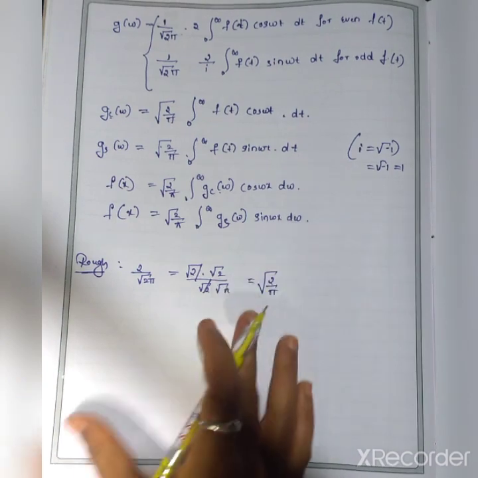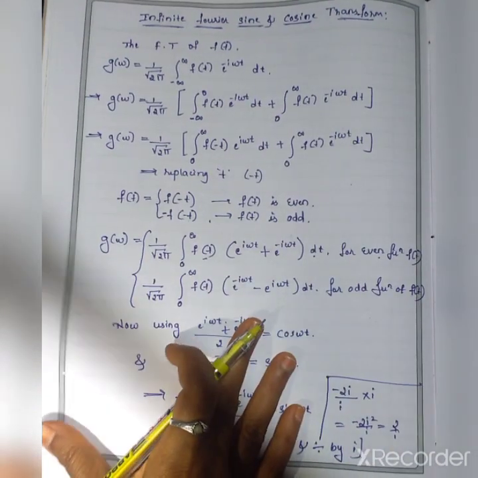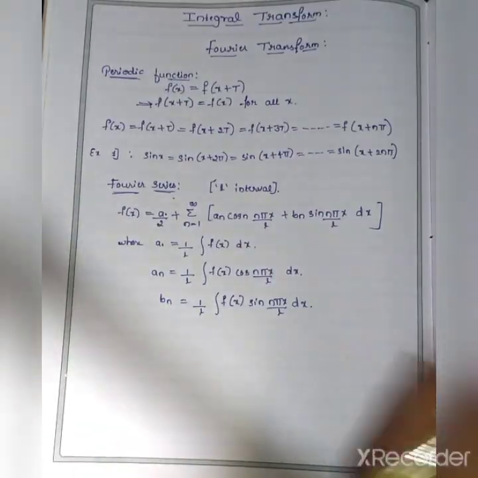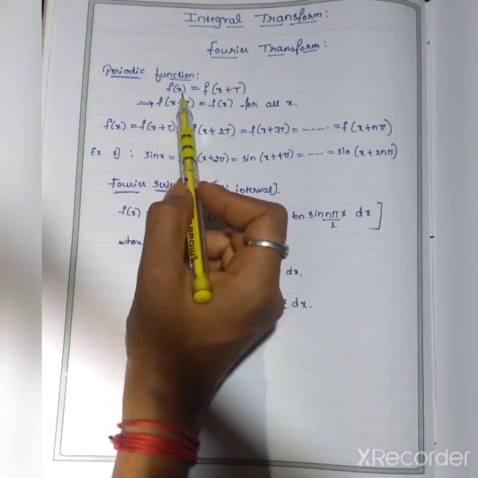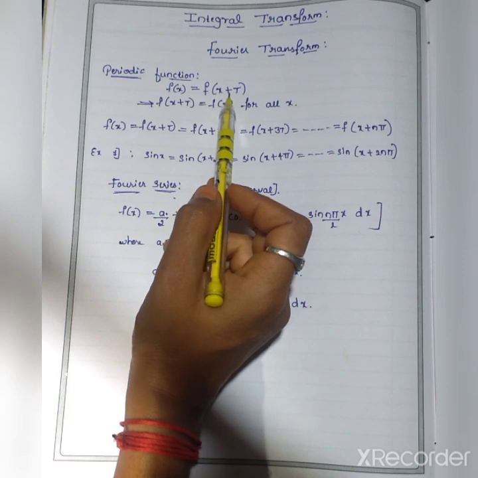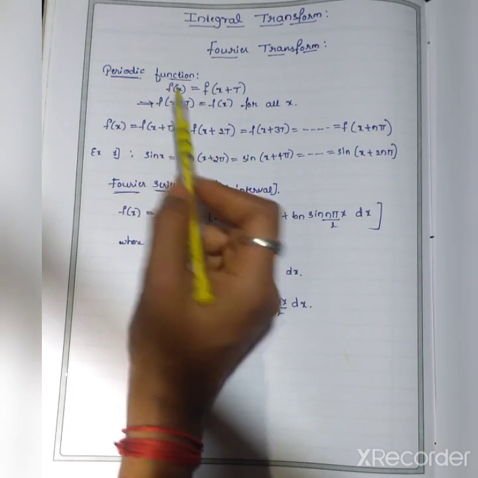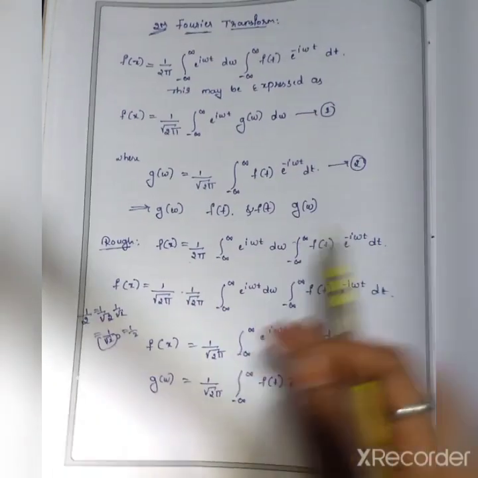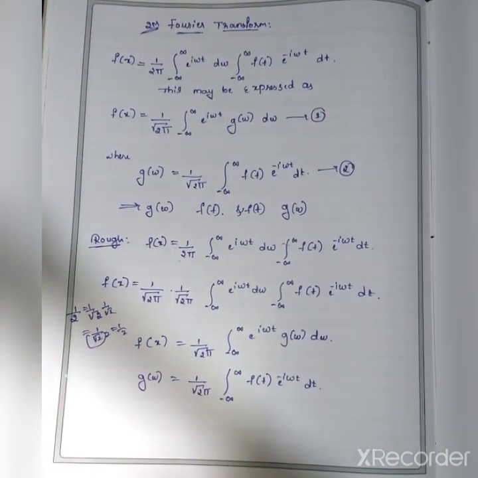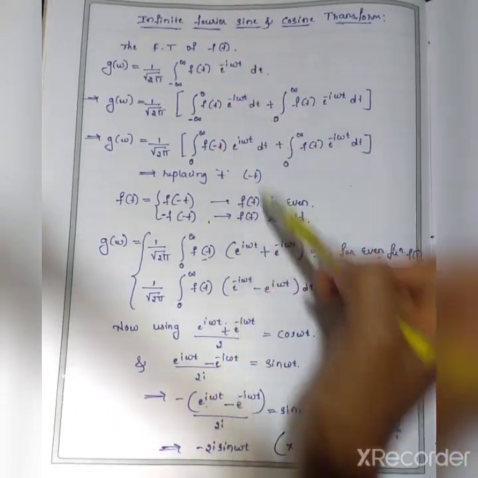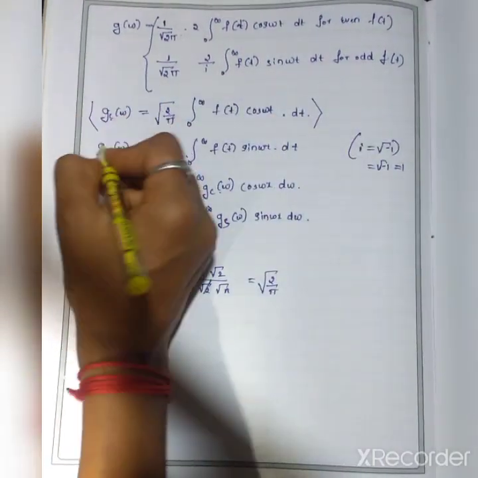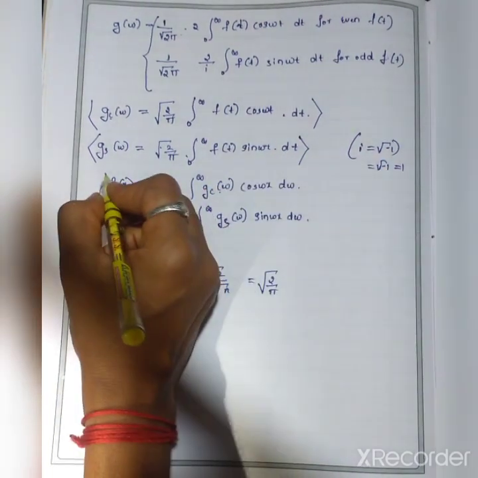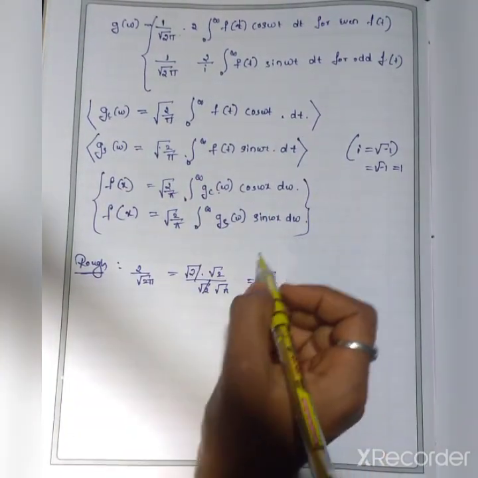So what I discussed in this class, first one is definitions. In that, what are the definitions? In periodic function, Fourier series: f of x is a function which contains real number t, then that becomes a periodic function. This is the definition of Fourier series. This is the Fourier transform, and these are the Fourier sine and cosine transform. This is the Fourier sine transform, and these two are the inverse transform.